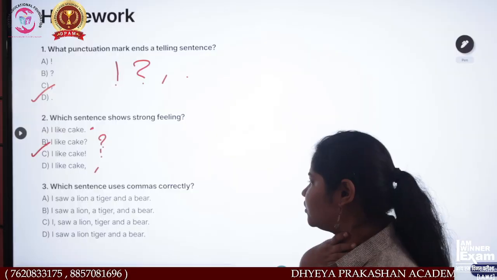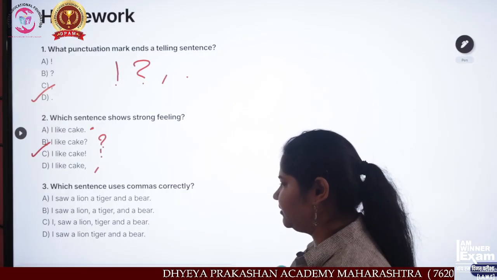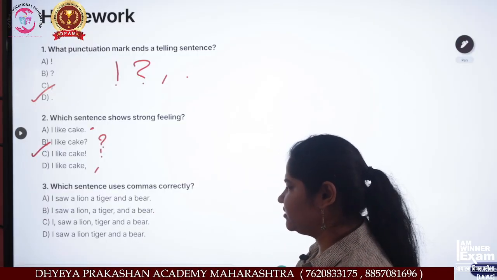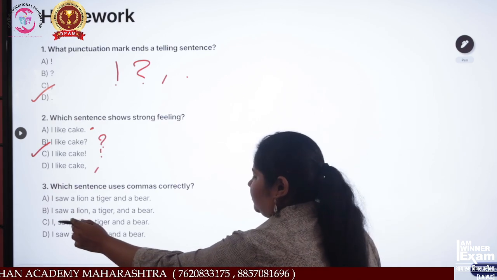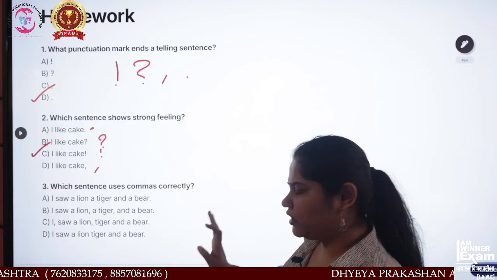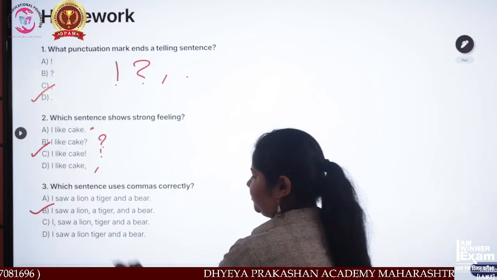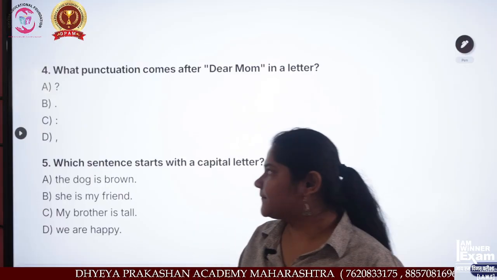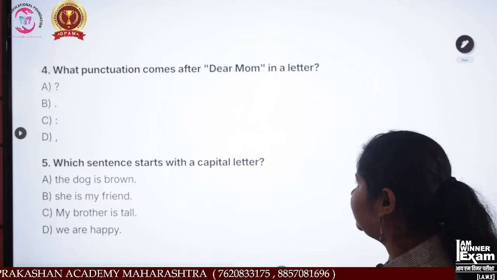Which sentence uses commas correctly? "I saw a lion, a tiger, and a bear." with a full stop is option B. Which one is right? Option B is right because there are proper commas and it ends with a full stop. Now next, what punctuation comes after "Dear Mom" in a letter?